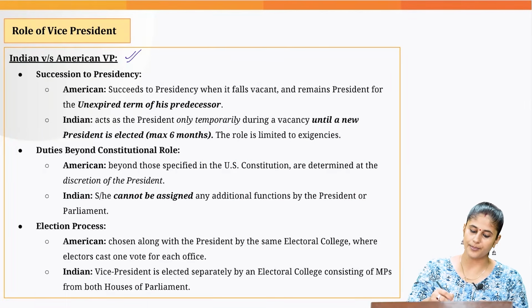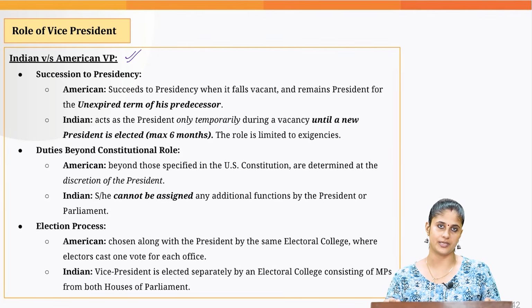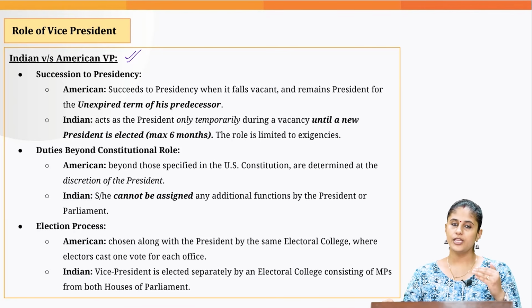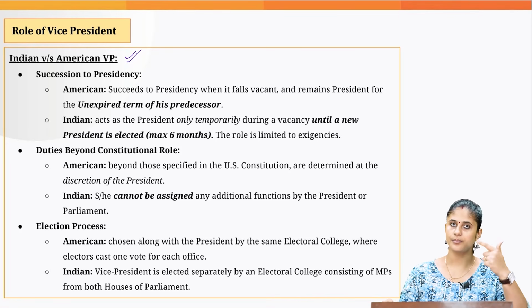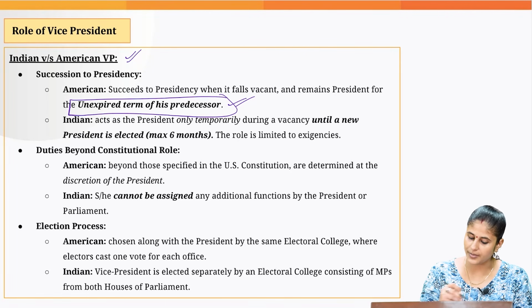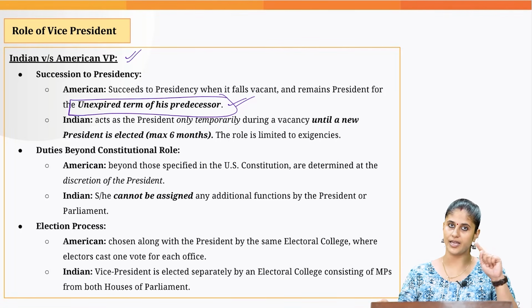Now let's draw a comparison between the Indian Vice President and the American Vice President. When the office of the President becomes vacant in America, the Vice President becomes the President and works as President for the remaining period of his predecessor. But that is not the case in India.